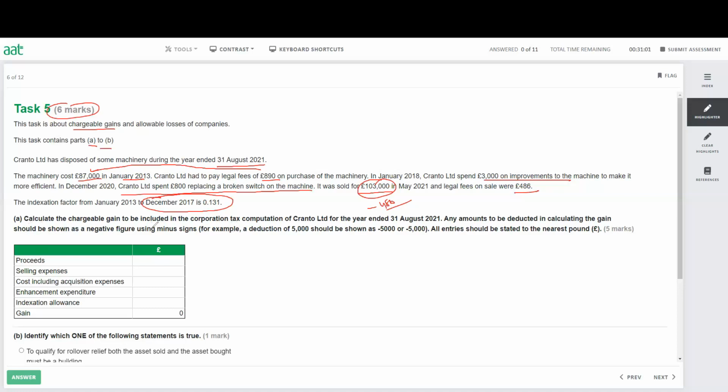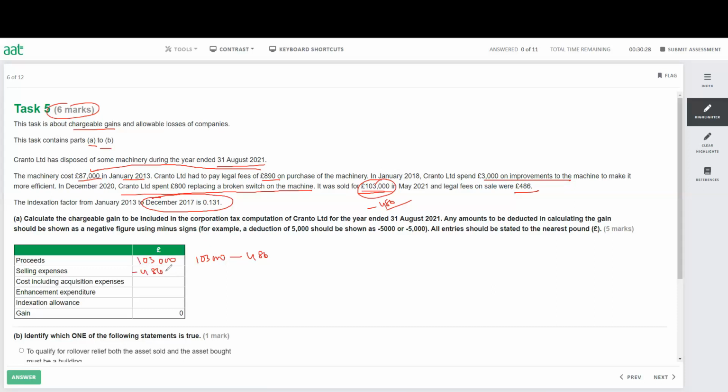Calculate the chargeable gain. So we are not calculating the taxable gain. We are calculating the chargeable gain. Remember, this sort of word could be very tricky in the exam. So the proceed, we have 103,000, is the proceed minus the legal fee, 486. So you can write it down here, 103,000. And the selling expense, 486.